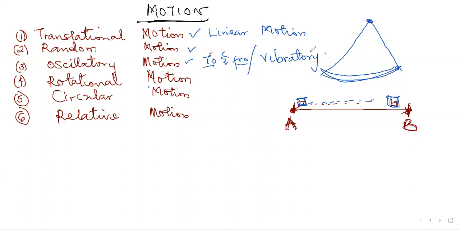We have rotational, from the word rotation, when an object is rotating around a particular point. We have circular when it's in circular motion. Let's take note of something here. Rotational motion is quite different from another kind. Relative motion always takes place when we have two objects moving probably in the same direction or in opposite directions.